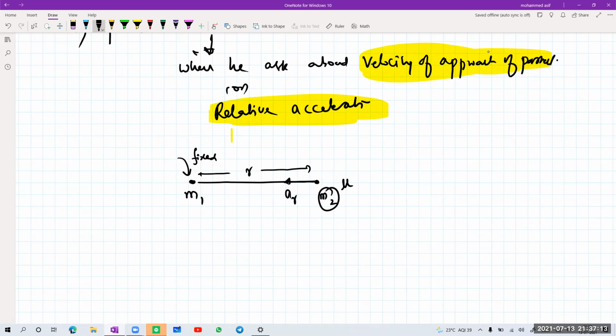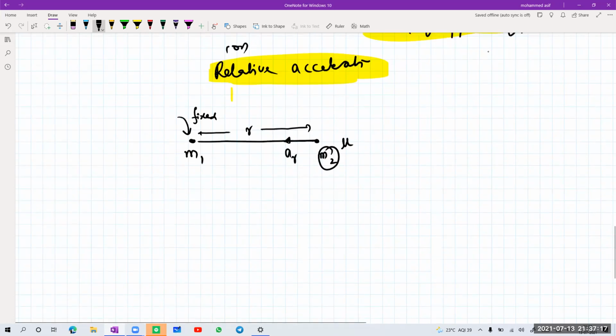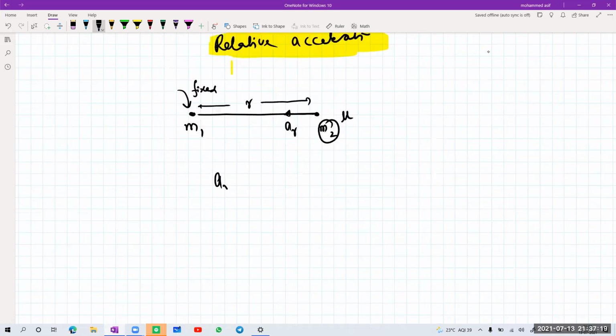Or if I keep M2 fixed, M1 will be moving towards M2. When I'm fixing one point, we use the concept of reduced mass. So the relative acceleration I can write as force divided by mass. What is the mass I'll be writing here? Mu. When the two particles are moving in a straight line, I keep the first particle fixed and assume the other particle is moving towards M1. In that case, the relative acceleration is A equals F by mu.